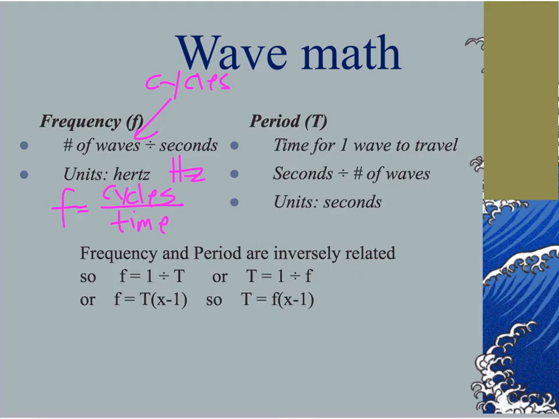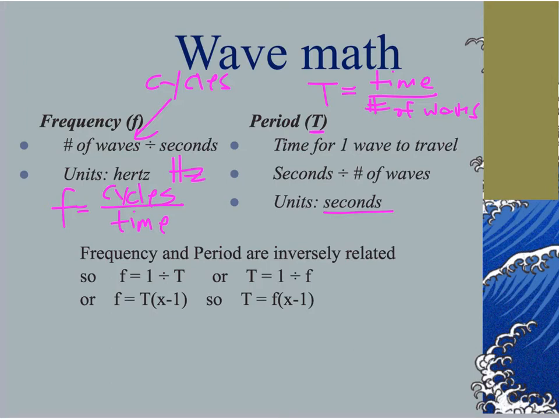Period is the inverse of frequency. So instead of measuring the cycles, the number of waves per unit time, period is measuring the time it takes for a single wave to travel. So period, which is symbolized with a capital T, is the time it takes for a wave to pass. So it's the time over the number of waves. And since period is measuring the time for one wave to pass, the unit for period is the second.